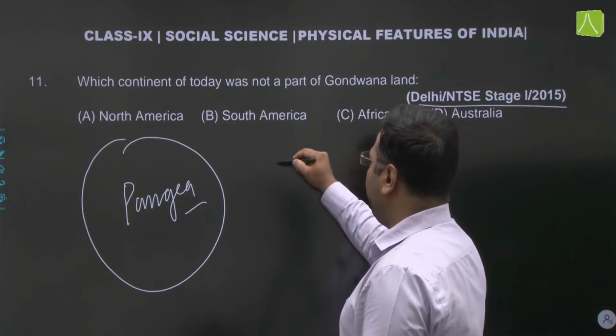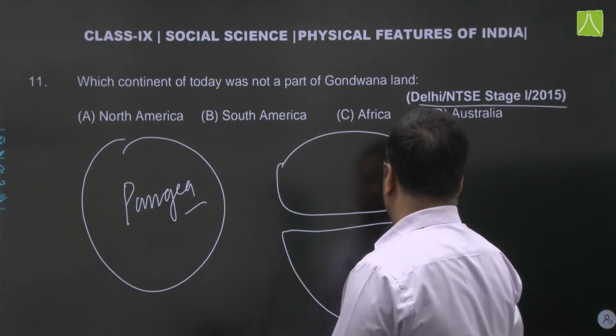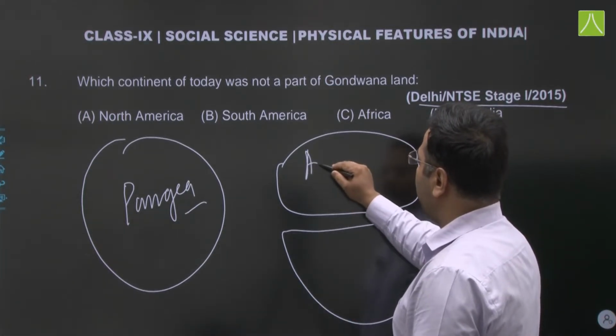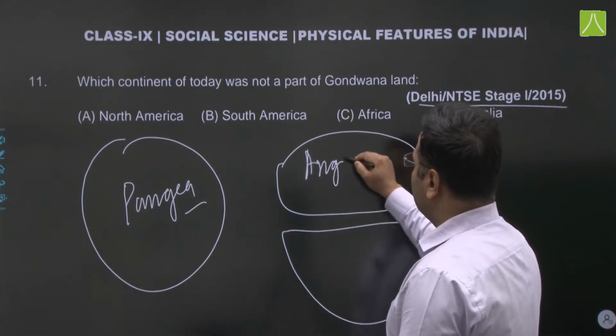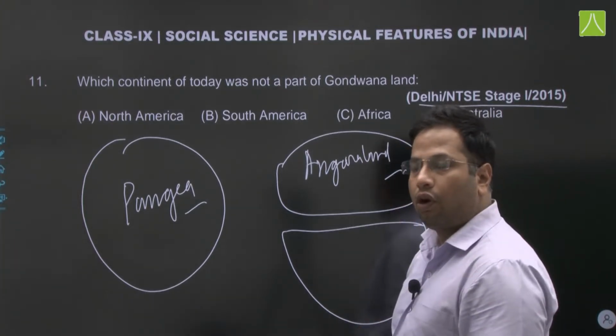Later on this landmass split into 2 because of the internal convectional current. The upper part was called Angara land and the bottom was called Gondwana land.